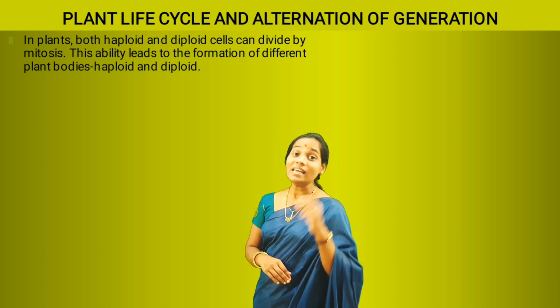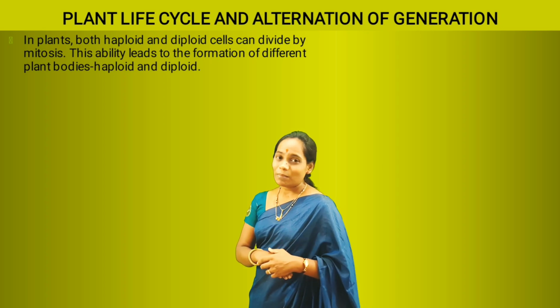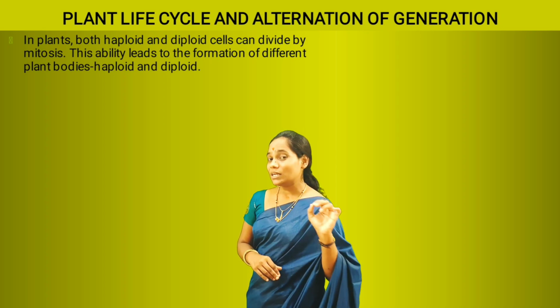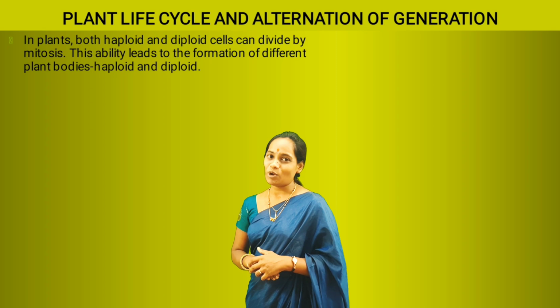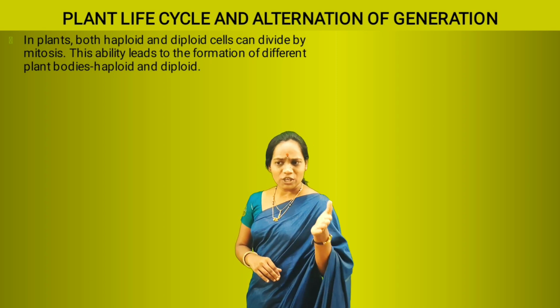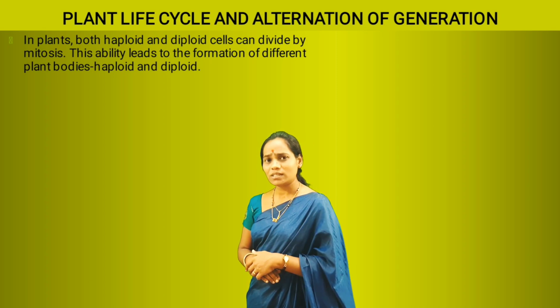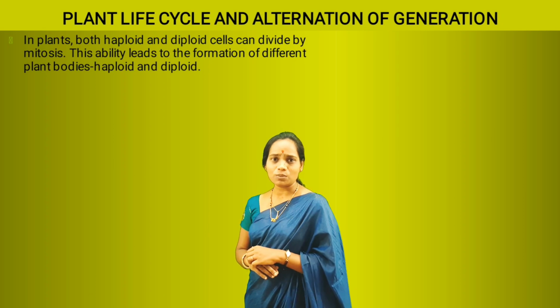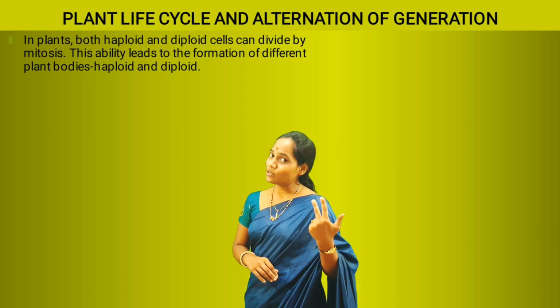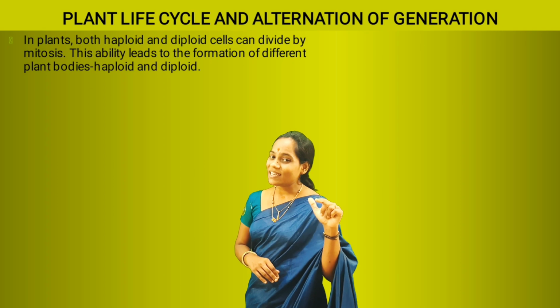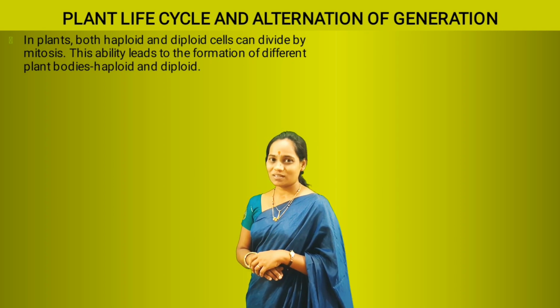If mitosis is taking place in a haploid cell, having n chromosomes, it will divide to produce again 2 daughter cells having n chromosomes.